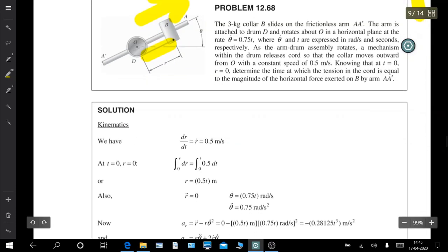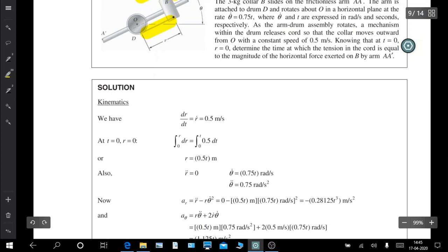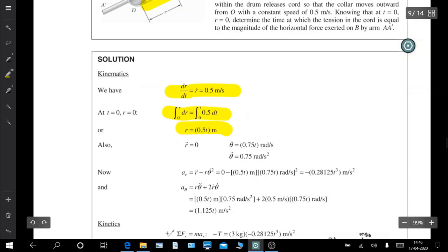So now the dimensions are given in radial and transverse components, so we will carry on using those two components in the analysis. Here r dot is 0.5 meters per second, which is the radial velocity, and it is constant. If you integrate it, you will get the equation for the change of r, the position, and r double dot is 0.